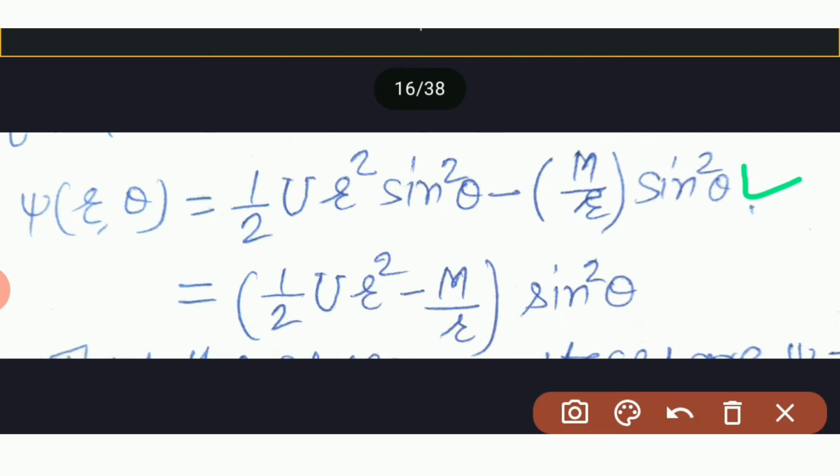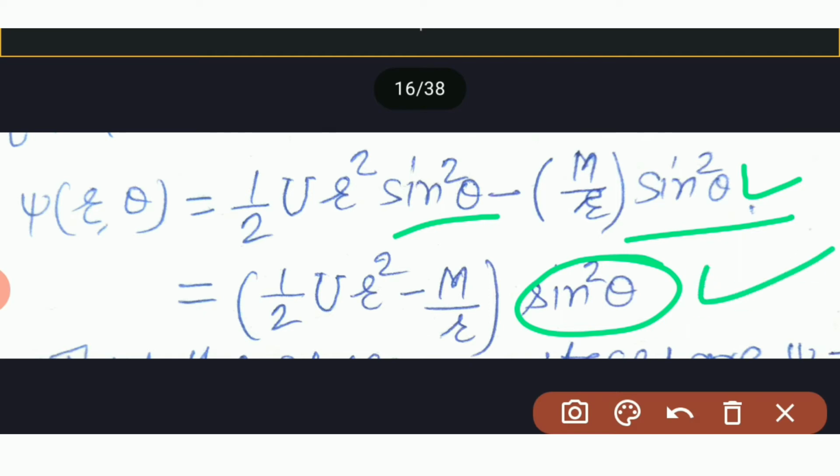So this sin square theta is common here, so we take this common and we get psi of r theta is equal to (1 by 2 u r square minus m upon r) sin square theta.